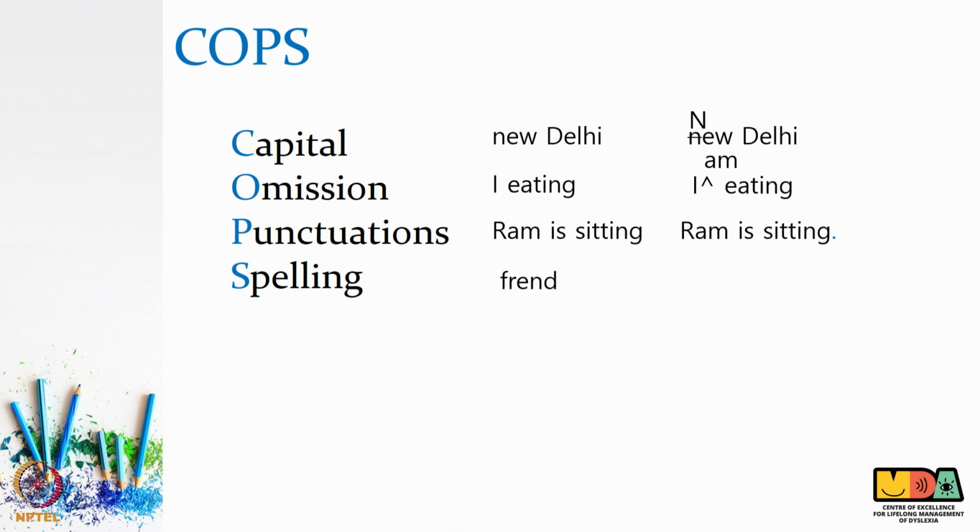Finally, we are talking about the cops who is going to come and help our child to edit his or her own spellings, because spellings are a very severe difficulty for children with specific learning disability. Here, the example given is "friend". The spelling is wrong. The cops encourage the child to check the work and write the correct spelling.